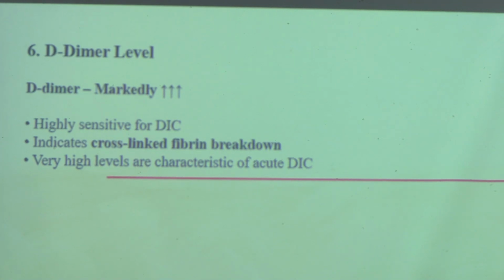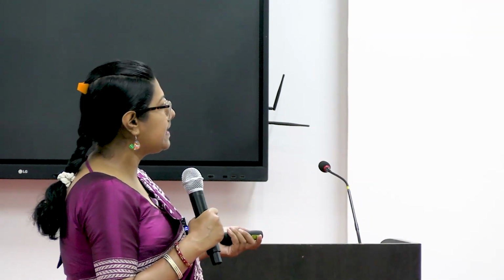D-dimer level will also be markedly increased, and D-dimer is highly sensitive for DIC. So the two tests that are most sensitive and specific for DIC are FDP, fibrin degradation products, and D-dimer. Very high levels are characteristic of acute DIC.